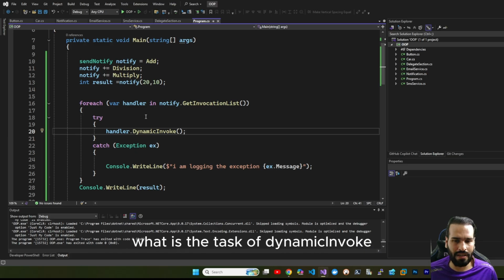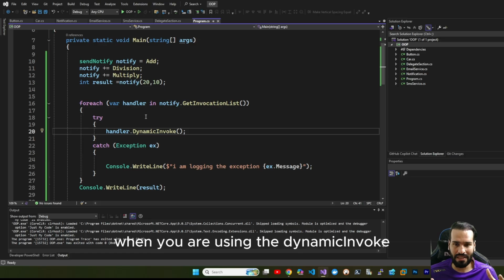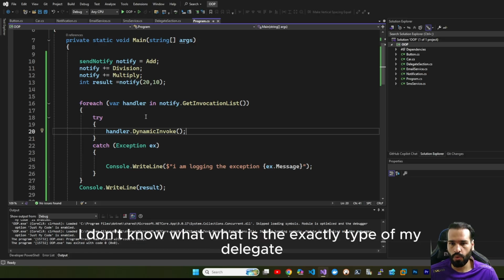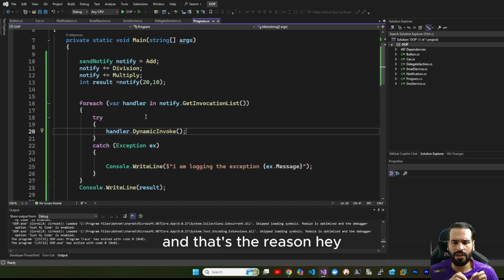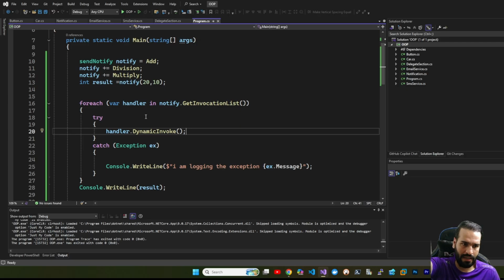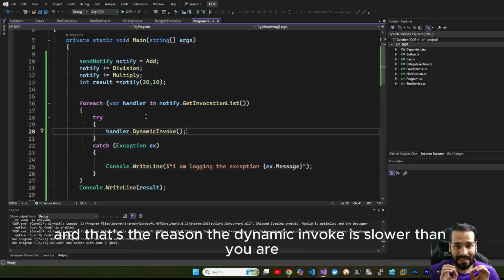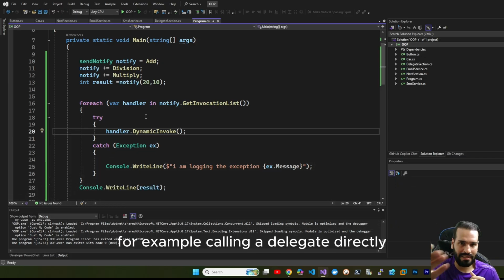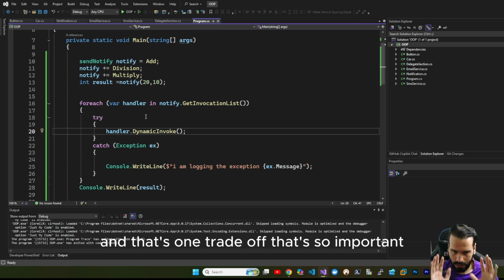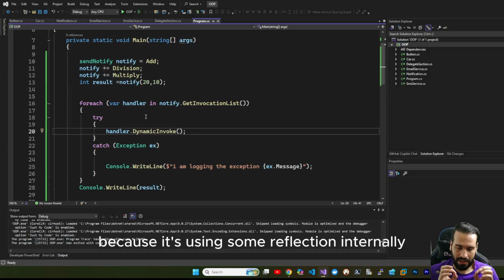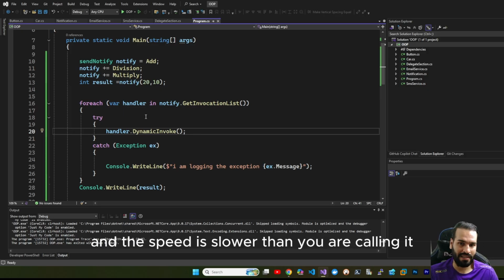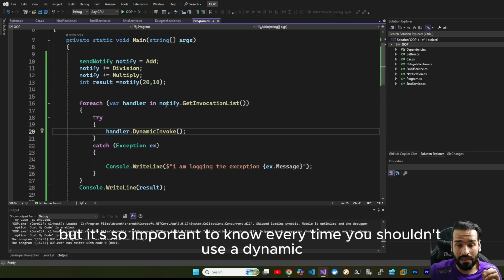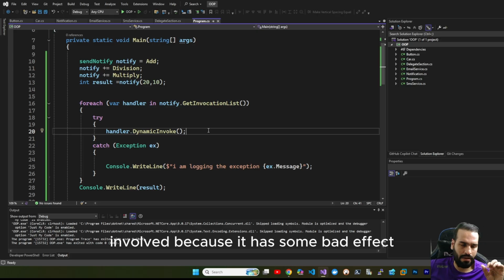What is the task of DynamicInvoke? When we are using DynamicInvoke, we are saying, hey compiler, I don't know the exact type of my delegate, so you figure it out at runtime. That's the reason DynamicInvoke is slower than calling a delegate directly, and that's one trade-off. That's so important because it uses some reflection internally, and the speed is slower than calling the method directly. But it's so important to know, you shouldn't use DynamicInvoke every time because it has some bad effects.